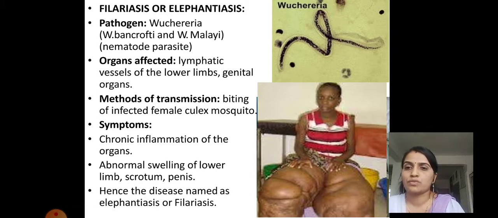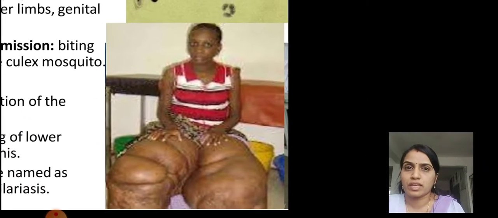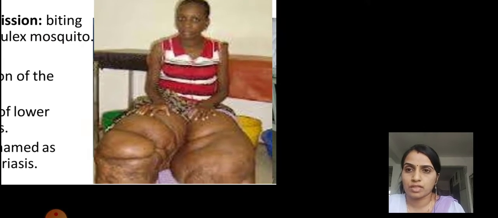Abnormal swelling of the lower limb, scrotum, and penis. These are the male reproductive organs where the inflammation will develop into swelling, and they will be swollen severely. Hence the disease name is elephantiasis or filariasis. Why is the disease called elephantiasis? Because you can see in the picture the person suffering from elephantiasis has both lower limbs swollen.